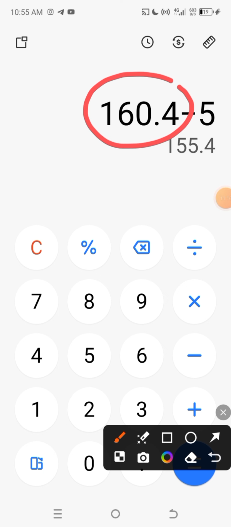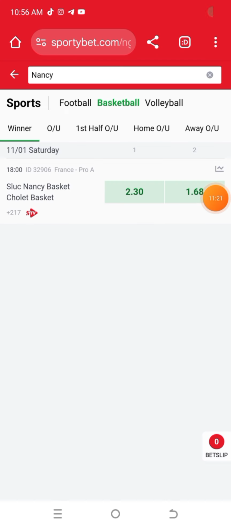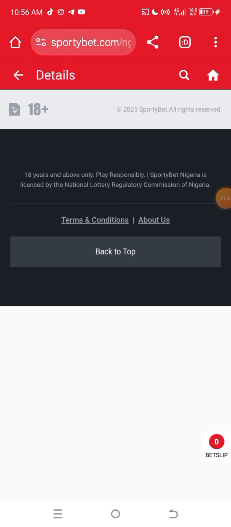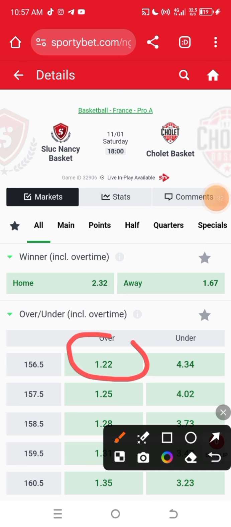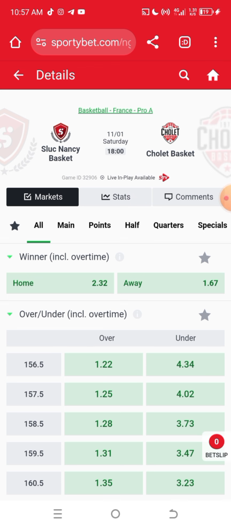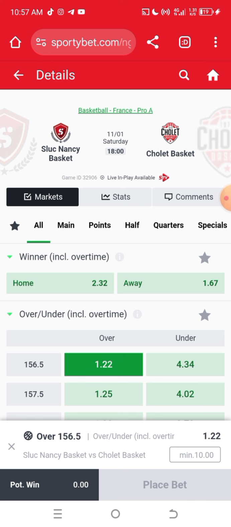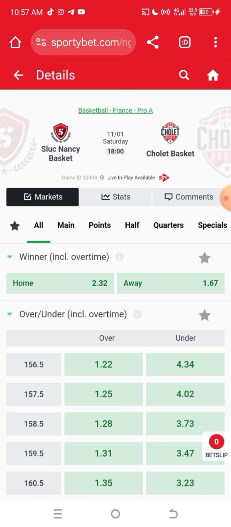So you can definitely get what you're looking for. So let's go get a lower line. Let's go to our Sportybet right now to see. This is the game on my Sportybet right now, because I've already searched out the game. The next thing I have to do is to check the provided line I'm getting, right? I can easily take over 156.2, because that is the available option the bookmakers is giving me, and I can win that particular game easily with no stress. So this is how to actually predict basketball overs and unders using this method.